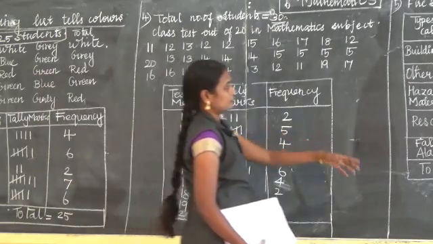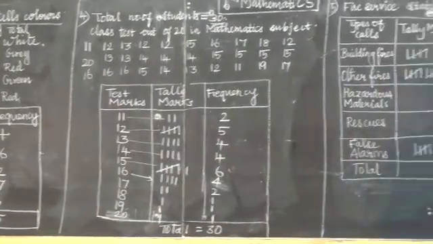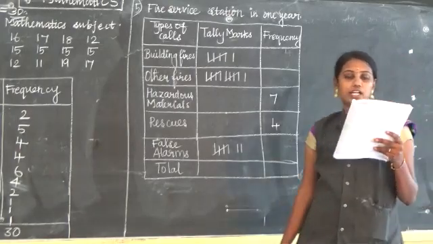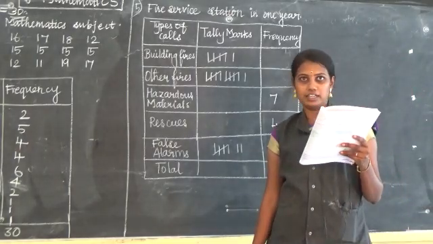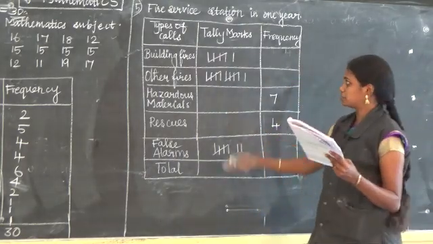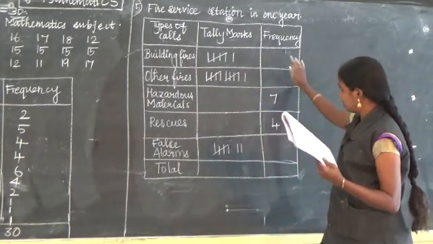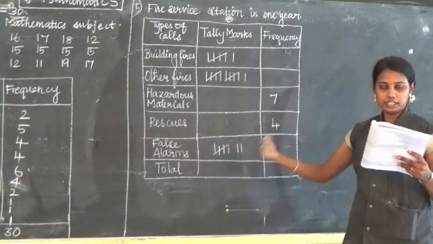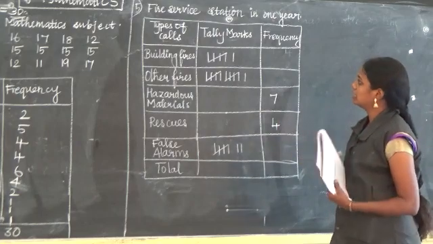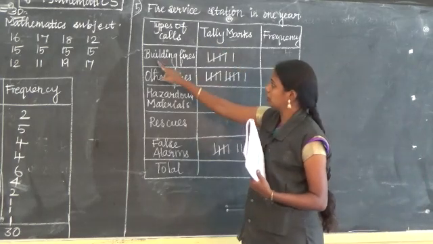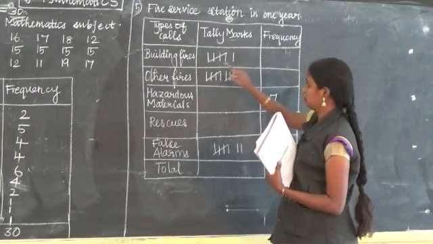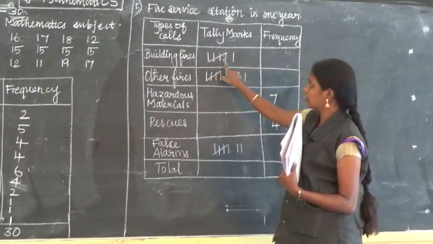Okay, next we are going for question number 5. Question number 5, listen to me. The table shows the number of calls recorded by a fire service station in 1 year. We have the types of calls. Okay, we are going to complete the table. The table is not completed, and we are going to answer the following questions. First, let me tell about the types of calls. Building fires. See here, it's not filled. We will fill it. 1, 2, 3, 4.